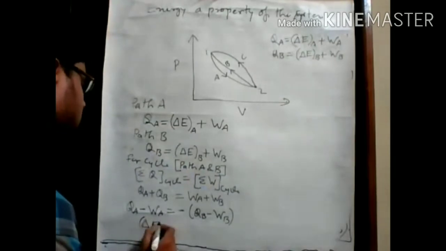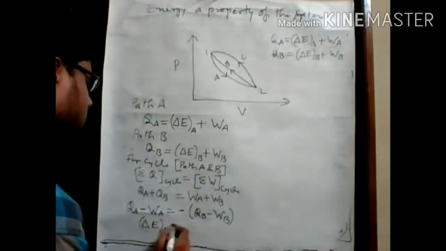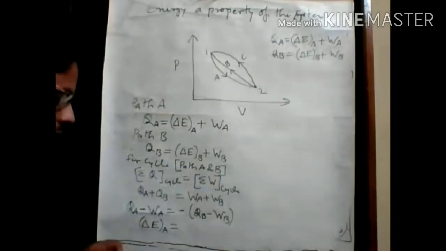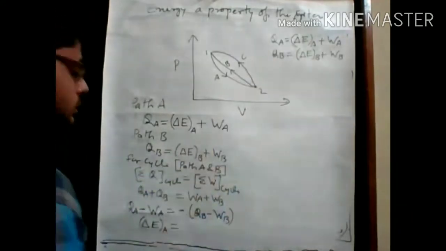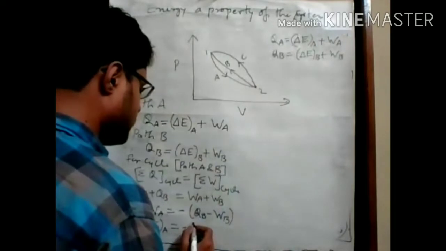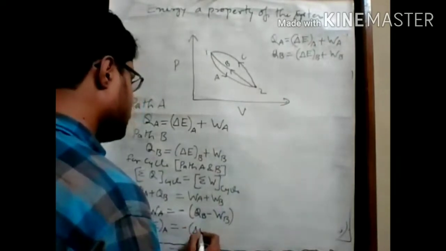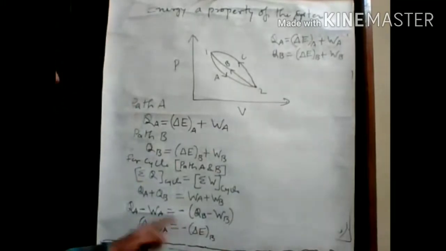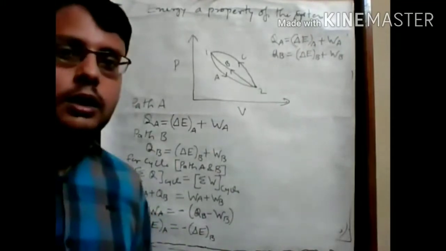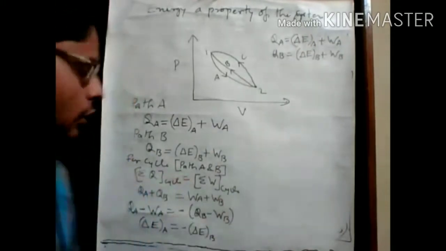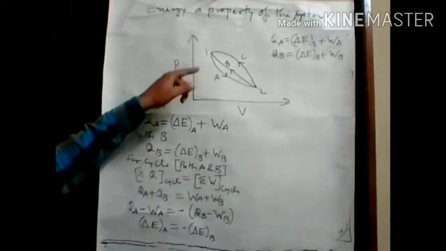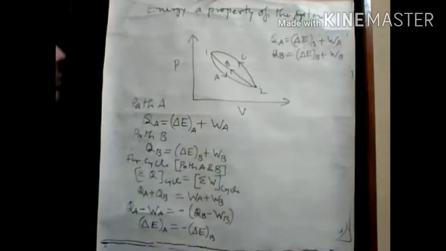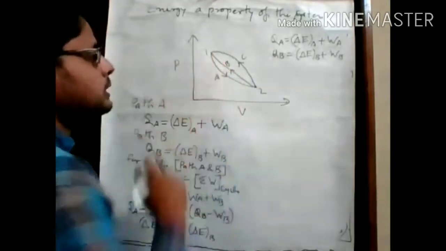And QB minus WB is equal to delta EB with a minus sign. Here this minus sign shows a different direction, because through path A we are moving from 1 to 2, and through path B we are moving from 2 to 1.